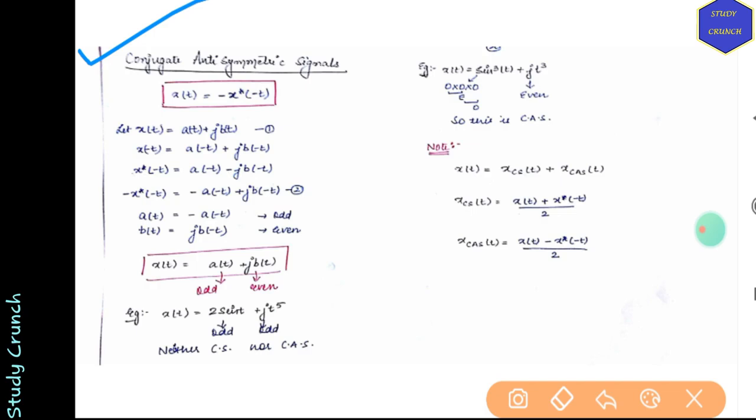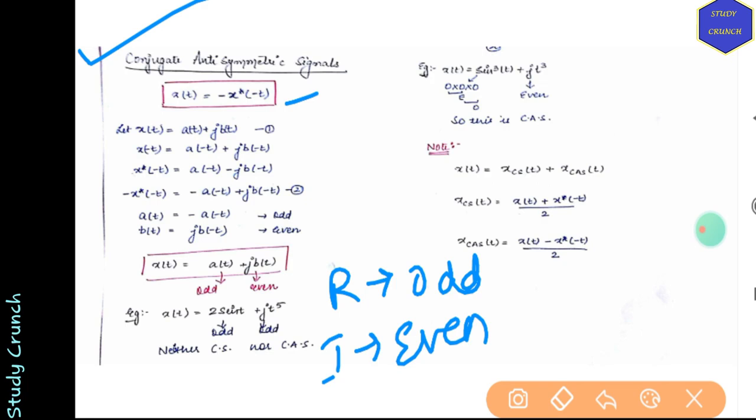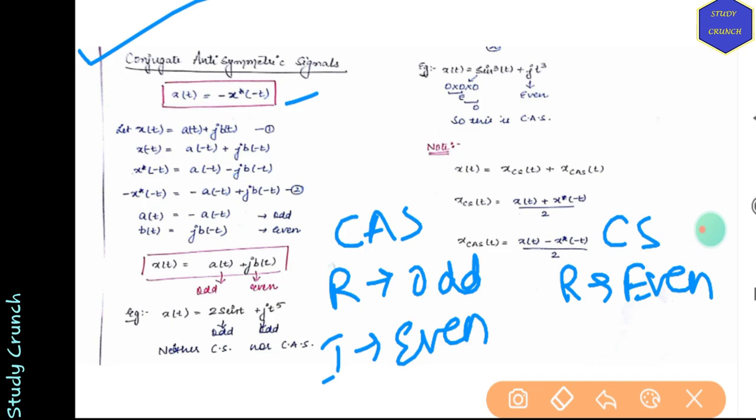Moving on to conjugate antisymmetric. If we have x(t) equal to minus x conjugate of minus t, that is, if we have real as odd and imaginary as even, then it is conjugate antisymmetric. Whereas if real is even and imaginary is odd, then we have a conjugate symmetric signal. This you have to remember.